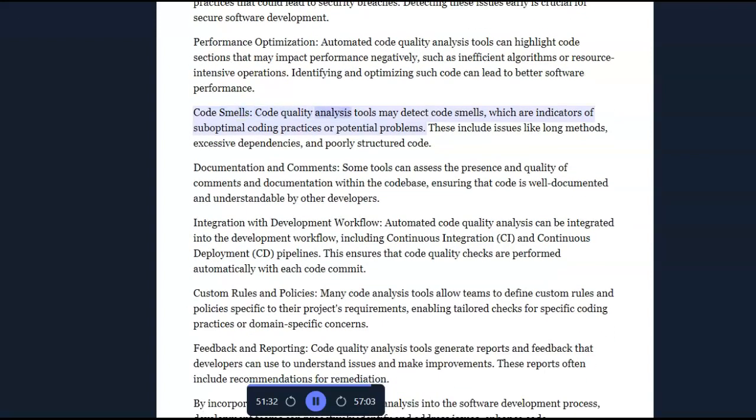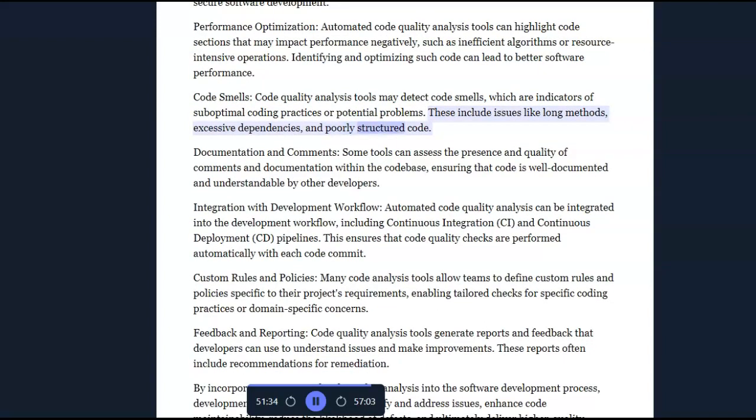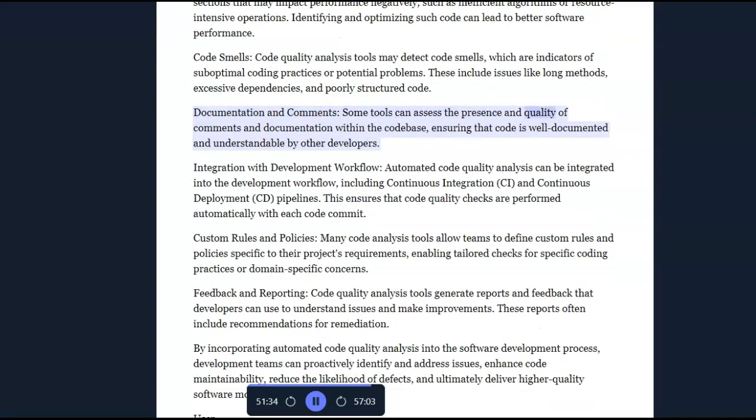Code smells. Code quality analysis tools may detect code smells, which are indicators of suboptimal coding practices or potential problems. These include issues like long methods, excessive dependencies, and poorly structured code. Documentation and comments. Some tools can assess the presence and quality of comments and documentation within the codebase, ensuring that code is well documented and understandable by other developers.